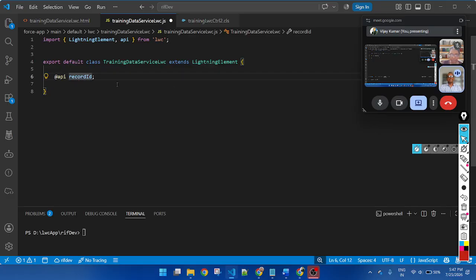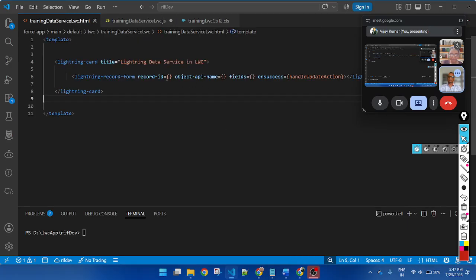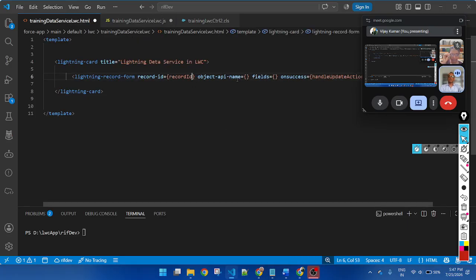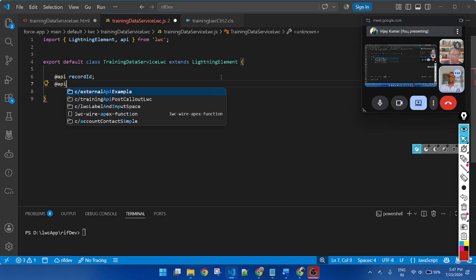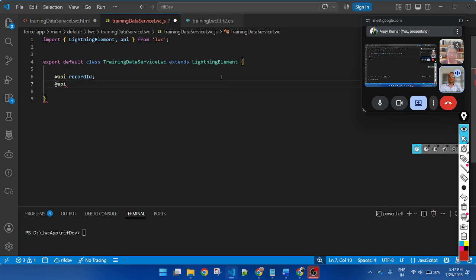It will automatically get the current record ID, so I will pass this recordId here. Then objectApiName: which object you want to create? @api objectApiName.